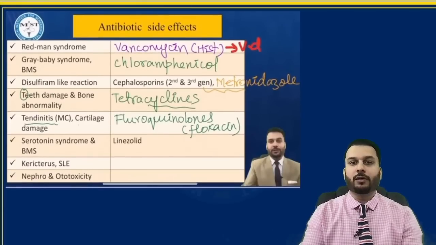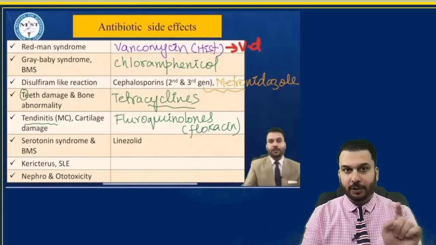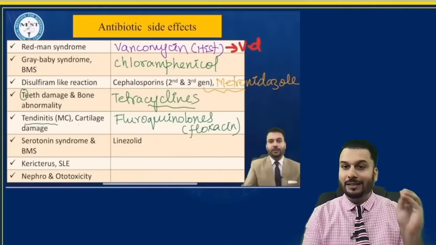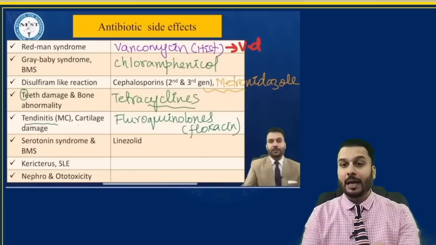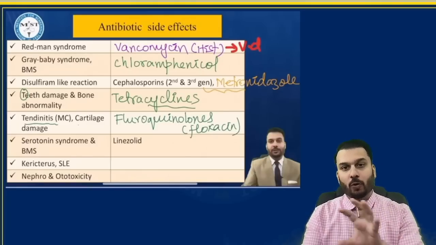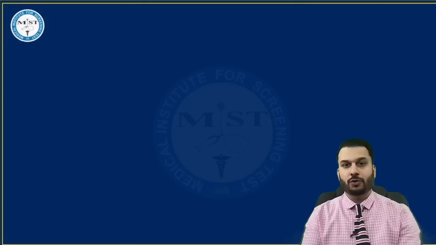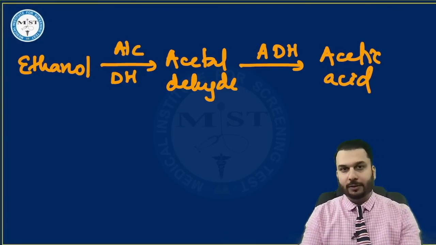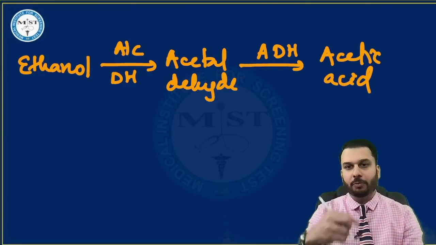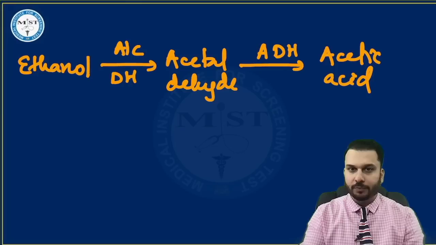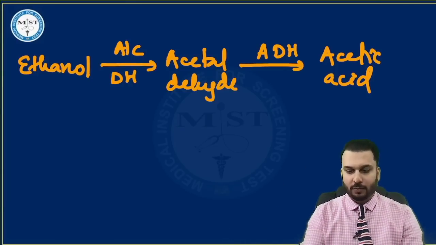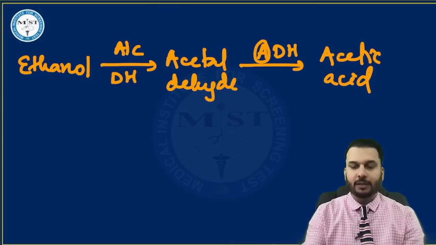See here, even in the antibiotic side effects, I had explained to you this important disulfiram reaction. There are certain drugs that can cause this, like metronidazole, cephalosporin, anti-diabetic drug called chlorpropamide, antifungal like griseofulvin. So all these drugs can cause this reaction. So what exactly happens in this reaction is, when you drink alcohol, that is ethanol, it's converted to acetaldehyde using one enzyme called alcohol dehydrogenase. Next, acetaldehyde gets converted to acetic acid by this enzyme called acetaldehyde dehydrogenase.